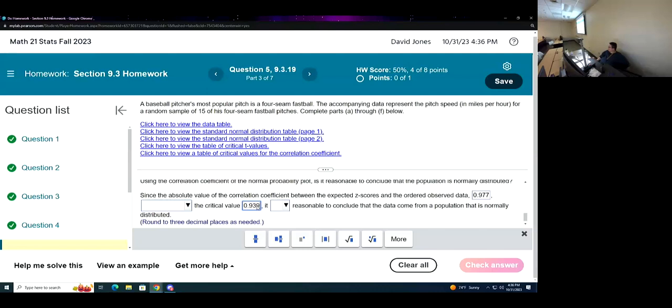That's what we need. We did this in chapter 4. We even did it on one of the examples last, I don't know, Tuesday, Wednesday, Thursday. One of those days. This needs to be larger, so it exceeds it. And therefore, it is reasonable to conclude that the data comes from a population that is normally distributed.